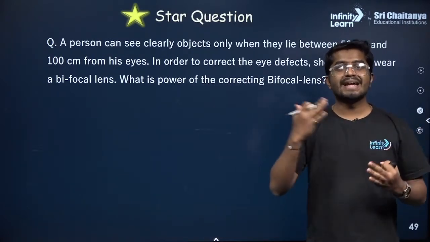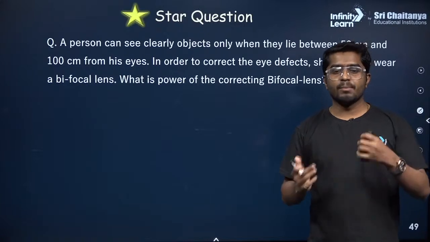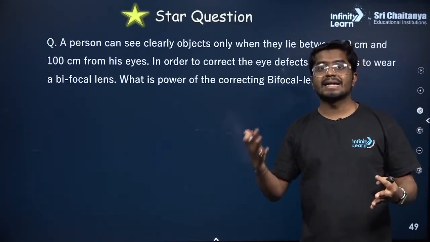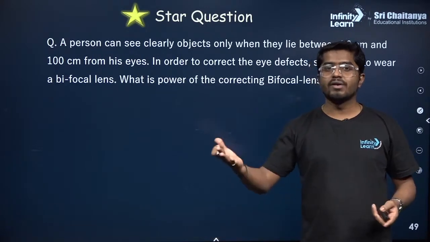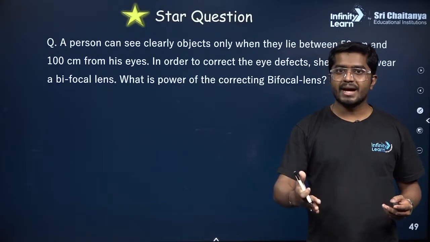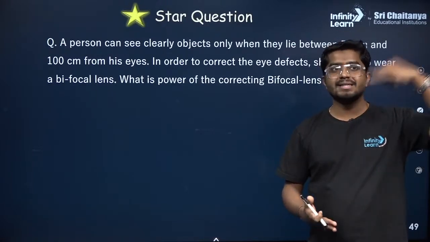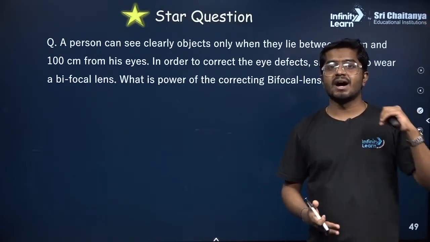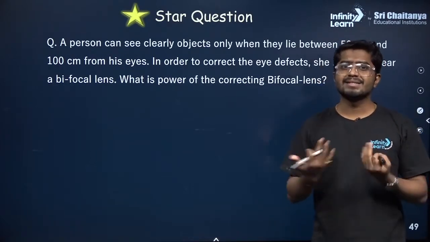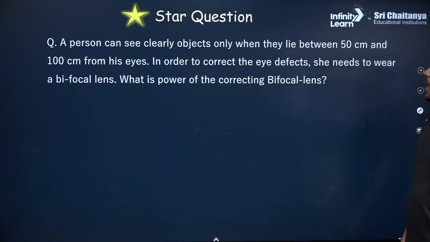So just relate to something. Let's suppose somebody in your family is using the corrective lens. So look at the power and observe that person. Is he able to read the objects which are nearby? Is he able to see the objects which are far? Relate to that. That's how you remember. Make it personalized. Okay, so now I'll explain the question.